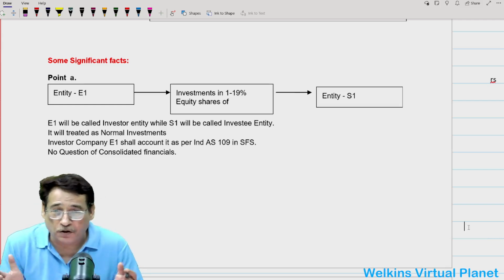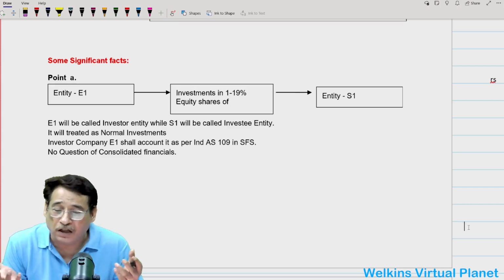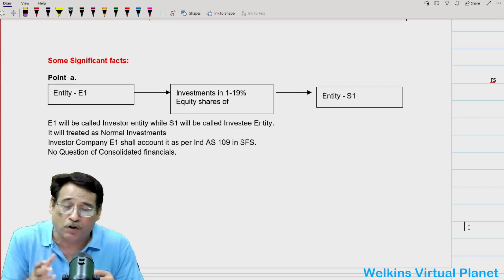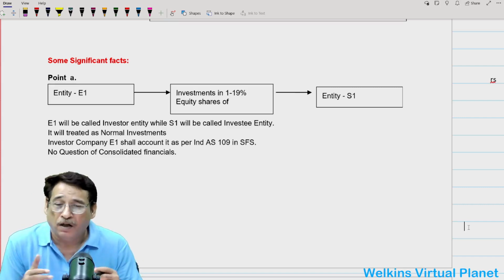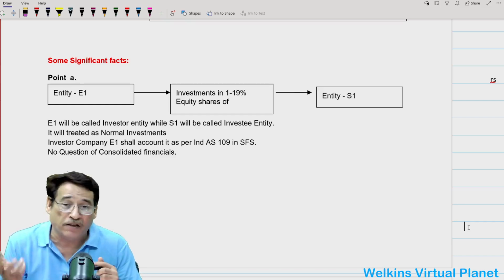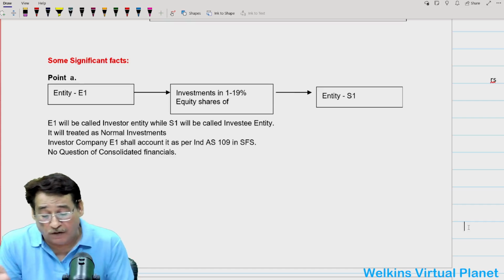So we start the topic Ind AS 103, but before letting you know what exactly we mean by business combination, what's the objective, and what are the intricacies and provisions of this particular Ind AS, we are going to take up some significant facts. What do I mean by some significant facts? Just have a look over here.